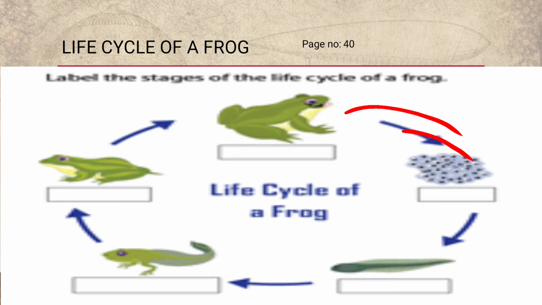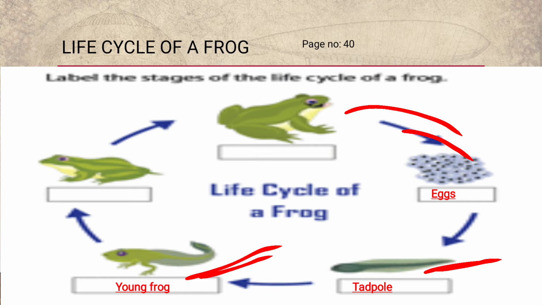What do we call them? These are eggs. And eggs gradually convert into a tadpole, right? It just changes into a tadpole here. Tadpole gradually becomes a young frog, or another word we call it a froglet, right? It increases in size and grows its legs also, and it is known as a young frog.